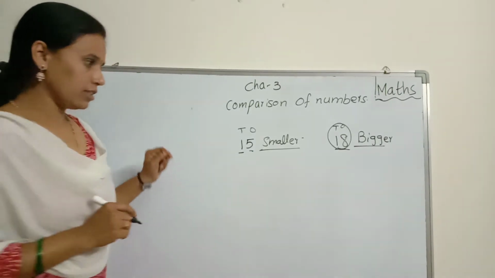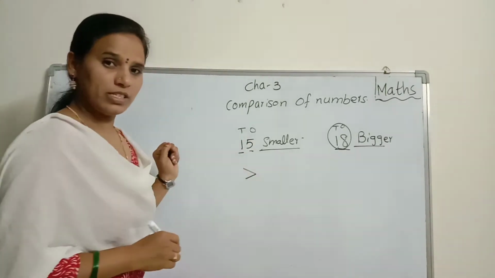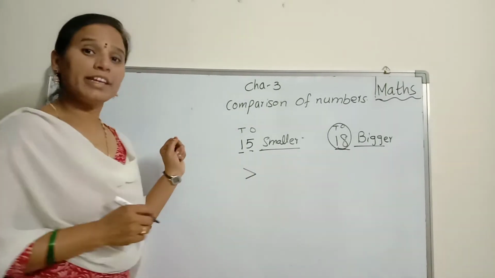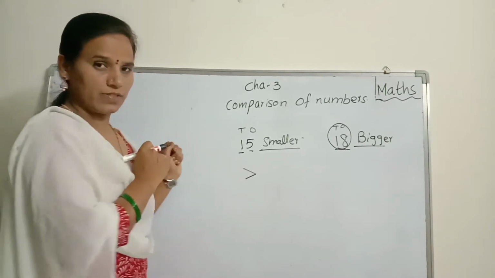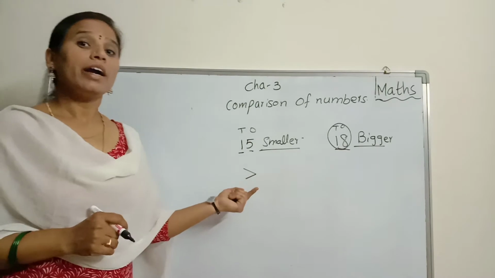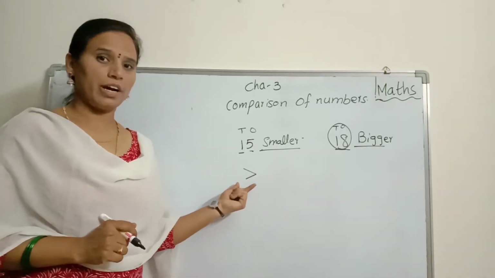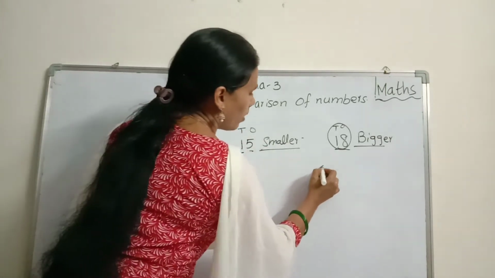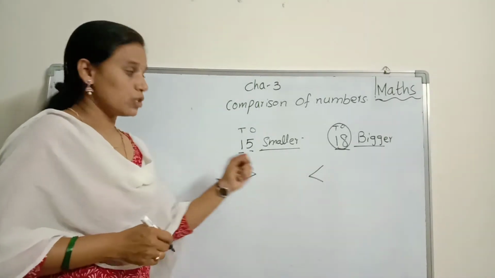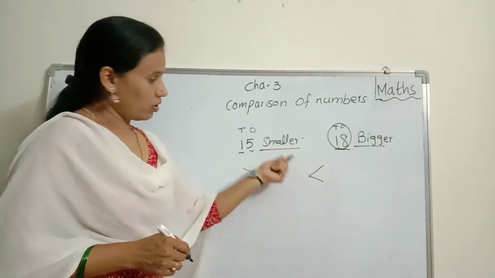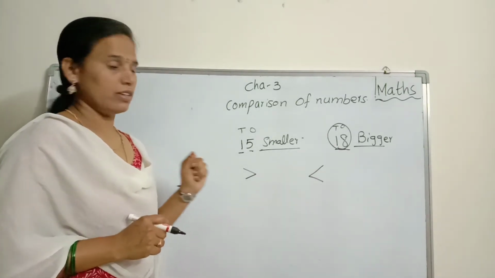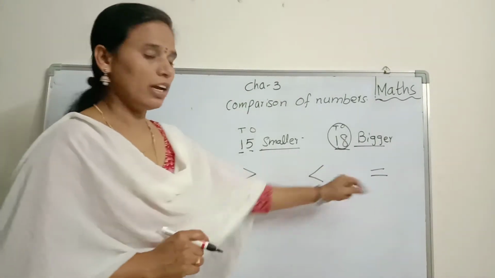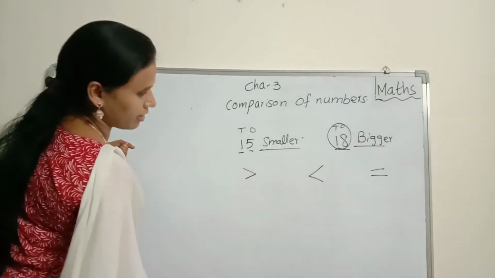Now, like that, see. What is this one? Bigger than as well as greater than. We can convey this one. What is this one? This is the symbol of greater than. This is the symbol of greater than or bigger than. Okay? Now, see. What is this one? This is the symbol of smaller than. Okay, children? As well as less than. Okay? Now, this is equal to. What is that? Equal to. Now we discuss greater than.